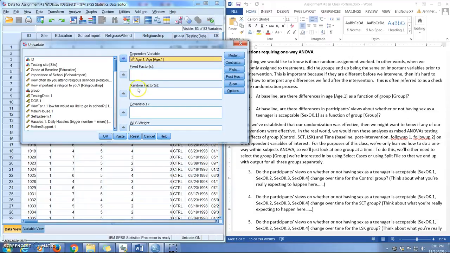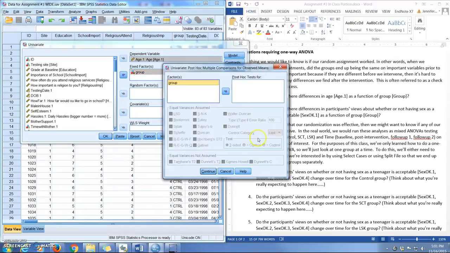Then you have choices about whether you think your independent variable is a fixed factor or a random factor. In all the work that I've done, we've always considered it to be a fixed factor. A fixed factor means that you basically think that you're not taking a random sample of levels of the independent variable. You think you have all of the levels of the independent variable that are relevant to the research question. That might be difficult to understand, but if you can just remember to always put it in as a fixed factor, that would be great. And then there are a couple options you want to choose here. One thing, we have 3 groups, so if there is a significant difference, we'll need a post hoc.